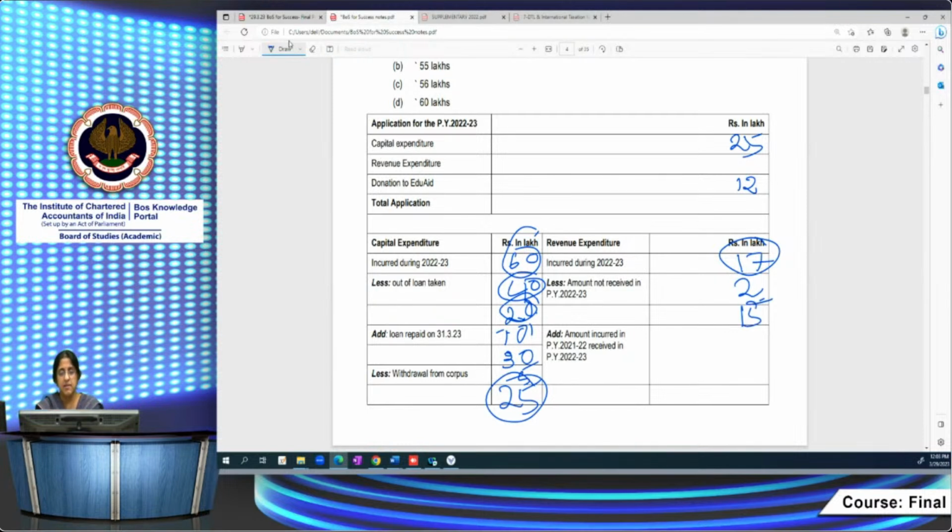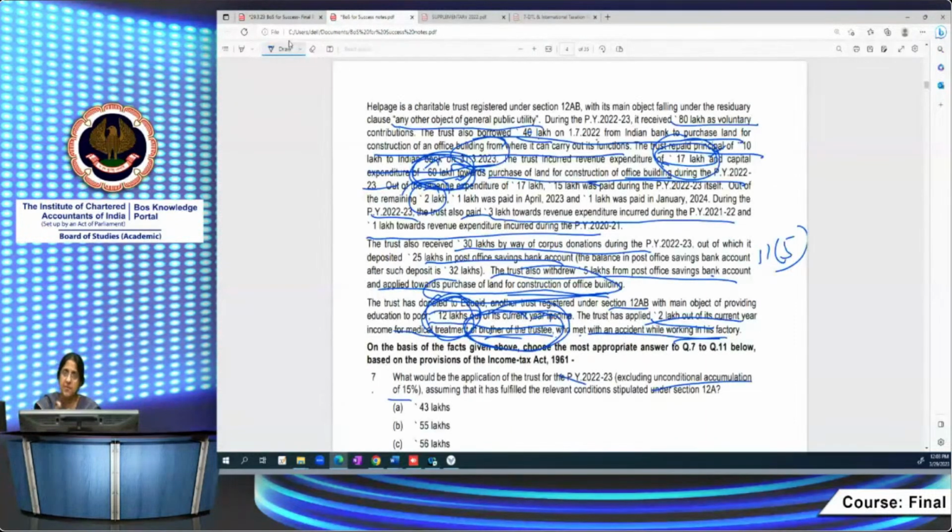Now here, an important thing what I told you, that the requirement of payment in the current year itself for being treated as an application, it came by the Finance Act 2022, but with effect from assessment year 22-23. With effect from the previous assessment year itself. So last year also, for assessment year 22-23, when I was providing for application, there again I would have taken only the sum paid, not the sum incurred. So what would have happened last year?